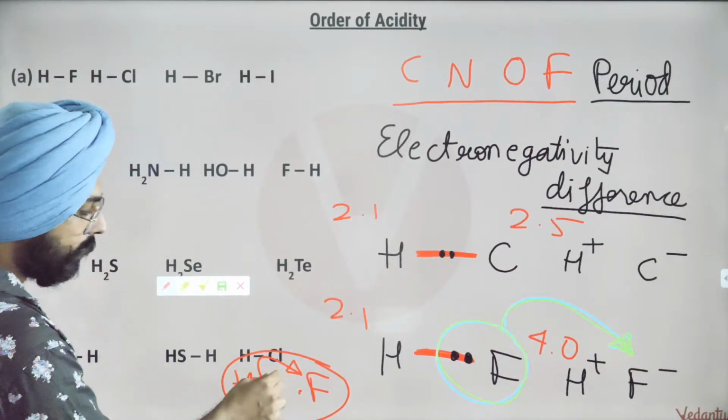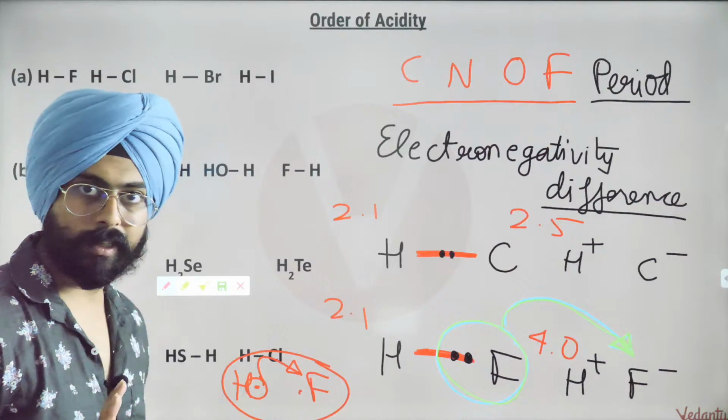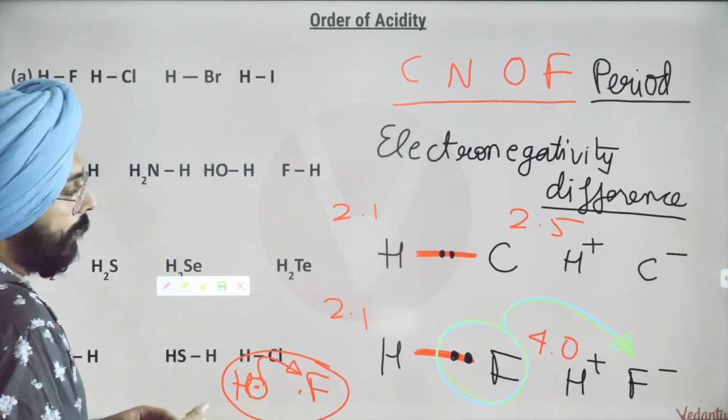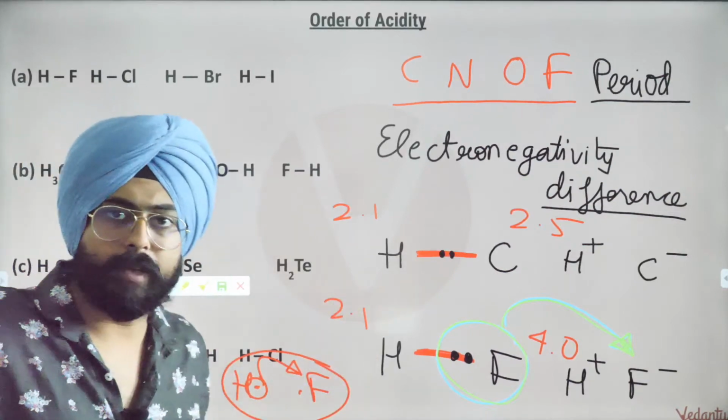If I gave an extra electron to fluorine, it will become negatively charged, right? Do you understand? So now if fluorine already has the electrons towards itself, it can easily capture them and run away.